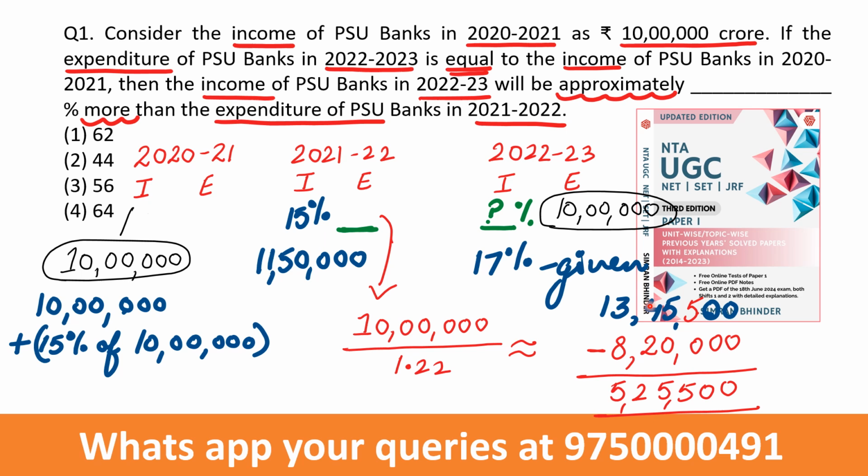In case of any confusion, you can WhatsApp me on this number. I repeat, I added up 15% and got this value. Next year, I added up 17% on this value and I have got this value. So this was with respect to the income. Clear? Now we know what the value of income is.